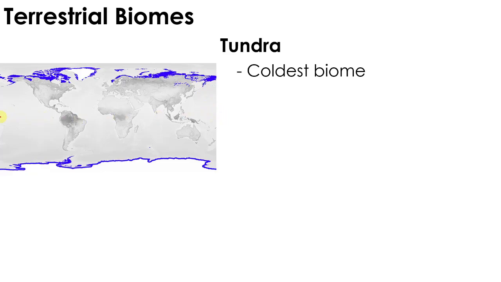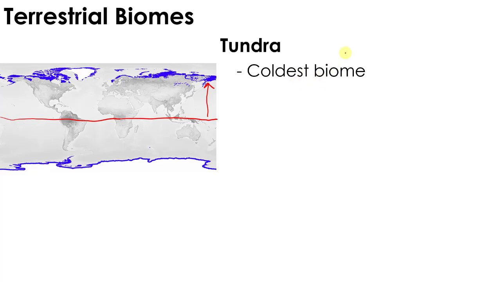Again, this is the equator over here. The equator is in the center. And of course, the equator is the hottest or the warmest area because this area receives direct sunlight. But as we go away from the equator, this area now receives less sunlight. Of course, if there is less sunlight, then there is less heat. Right? So less heat means lower temperature. So again, this tundra is far from the equator. Therefore, the temperature here is very low, or again, this is the coldest biome.